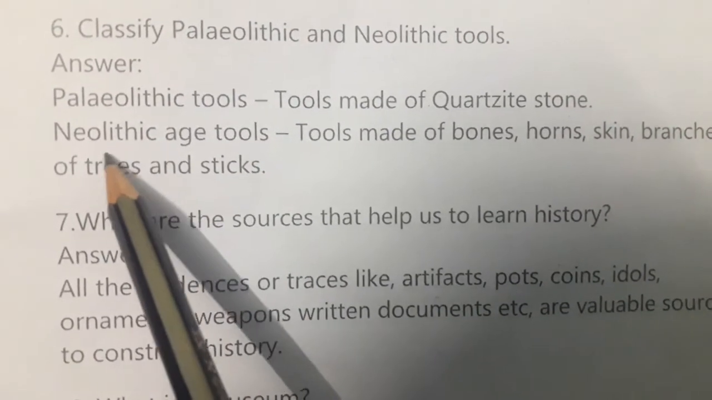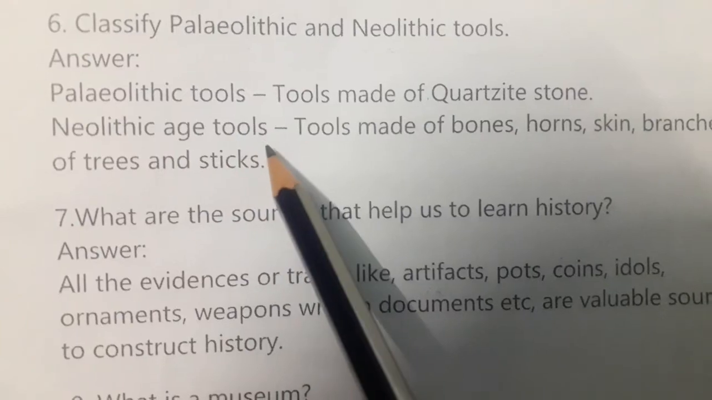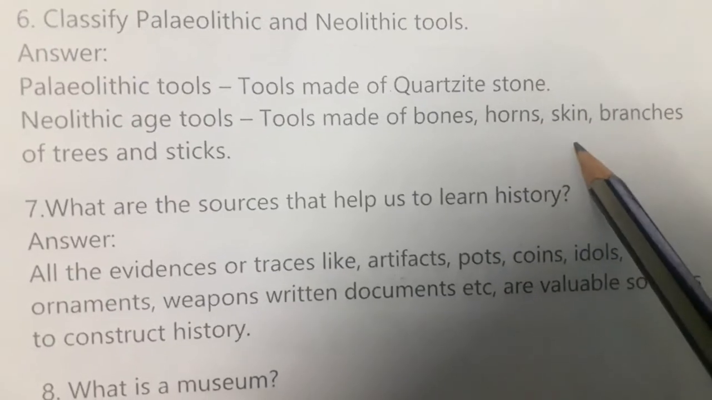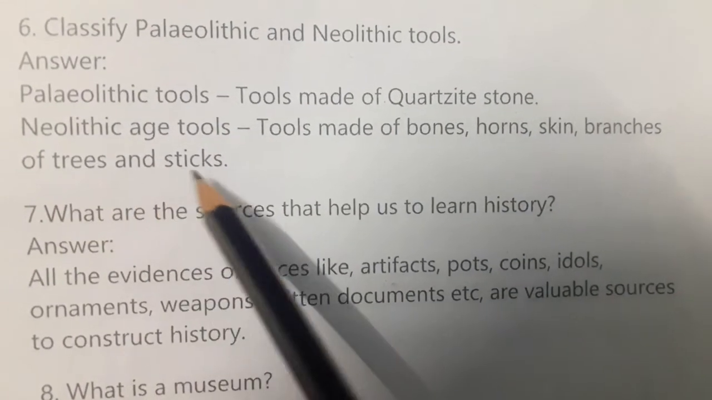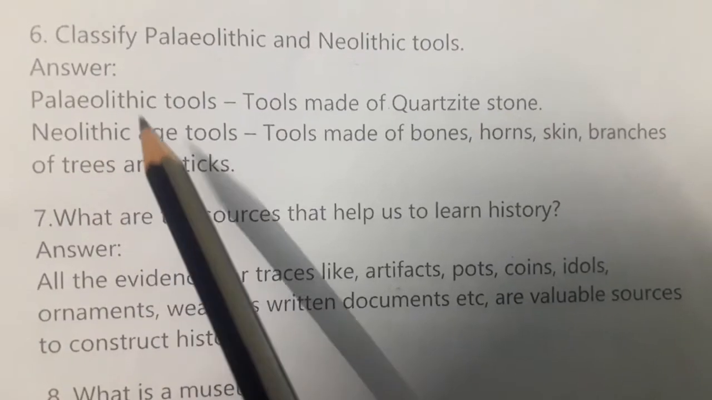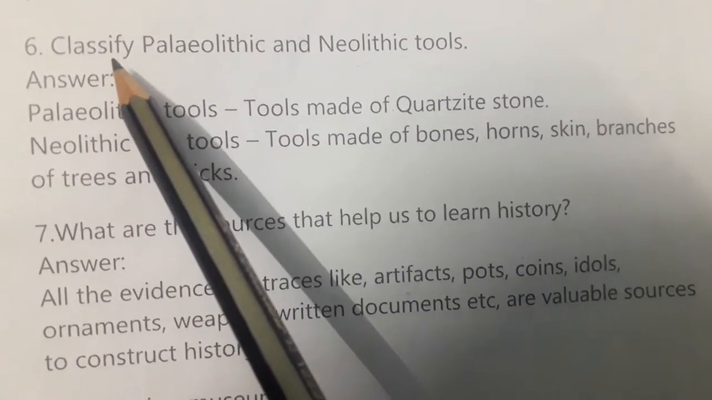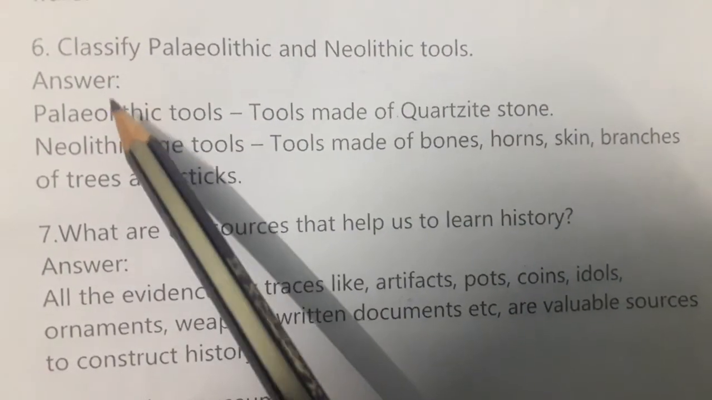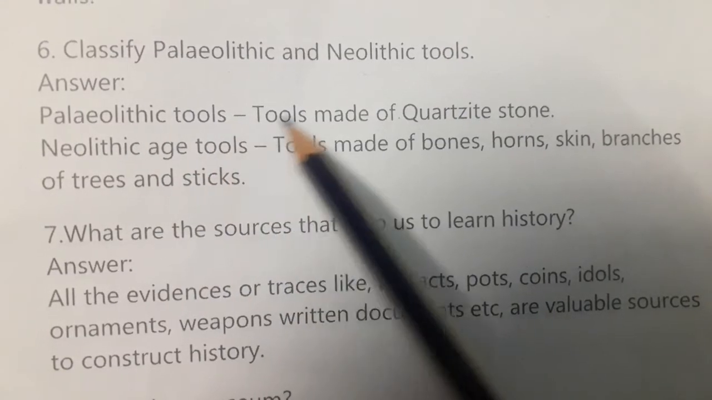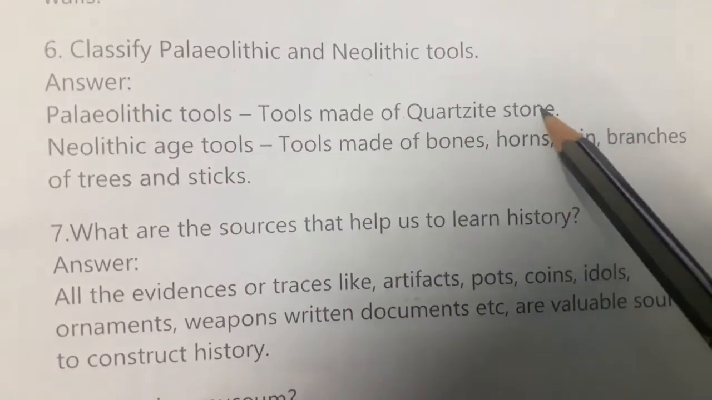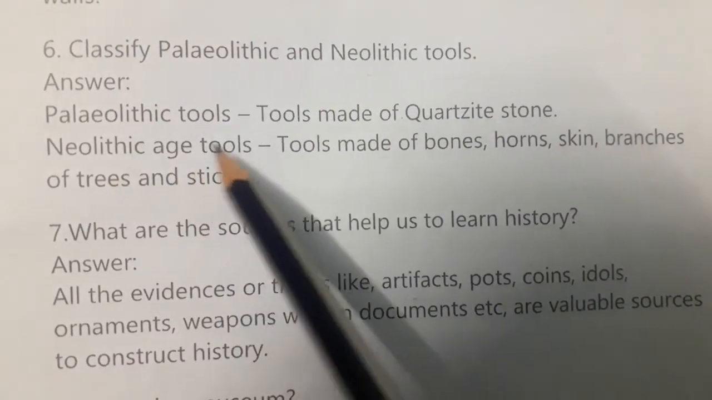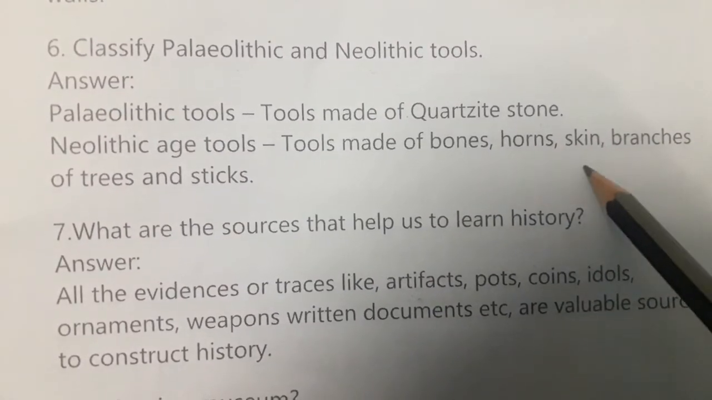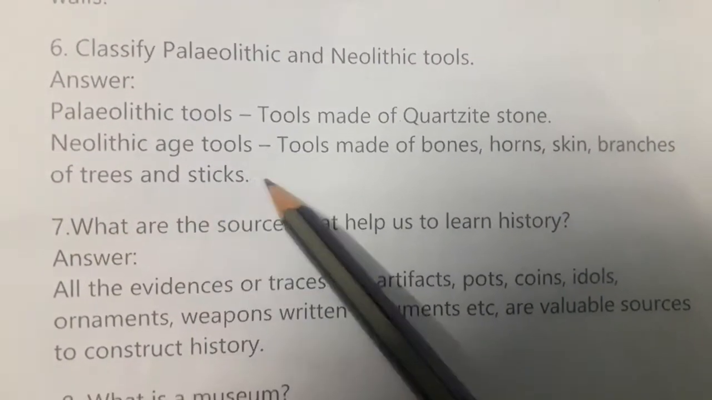Next, Neolithic age tools. Tools made of bones, horns, skin, branches of trees and sticks. We'll see again. Question: Classify Paleolithic and Neolithic tools. Answer: Paleolithic tools. Tools made of quartzite stone. Neolithic age tools. Tools made of bones, horns, skin, branches of trees and sticks.